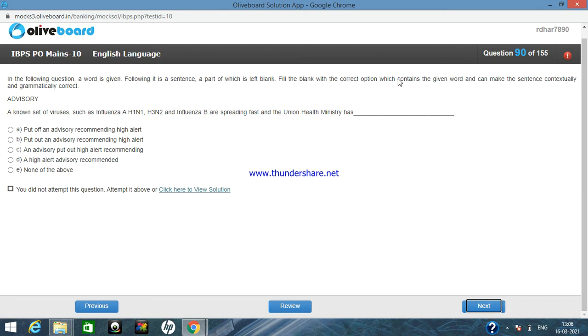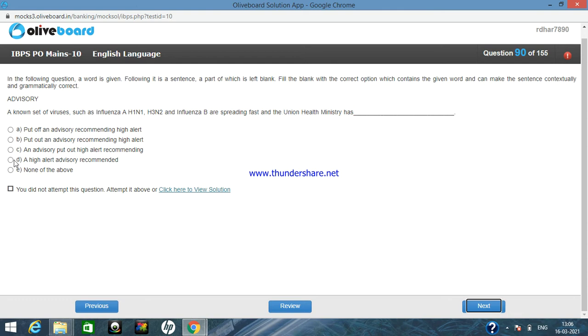Fill the blank with the correct option which contains the given word and can make the sentence contextually and grammatically correct. A known set of viruses such as influenza A, H1N1, H3N2 and influenza B are spreading fast, and the Union Health Ministry has. Now I have to fill this blank with the help of the given options that are here.